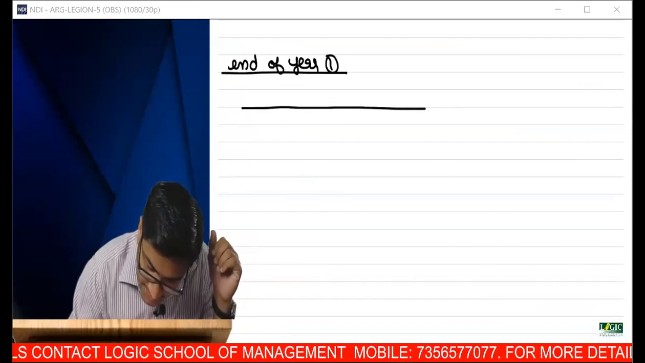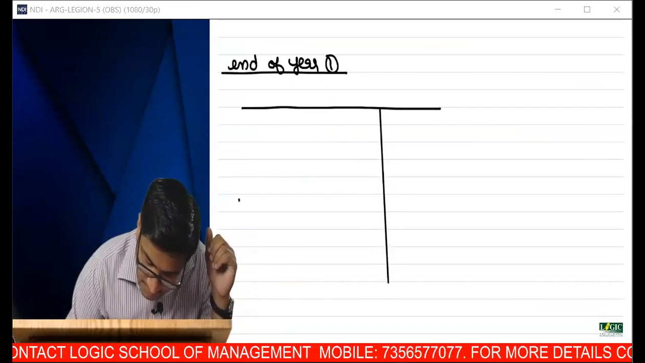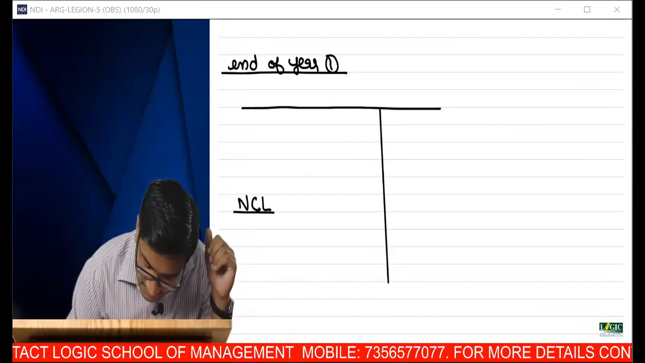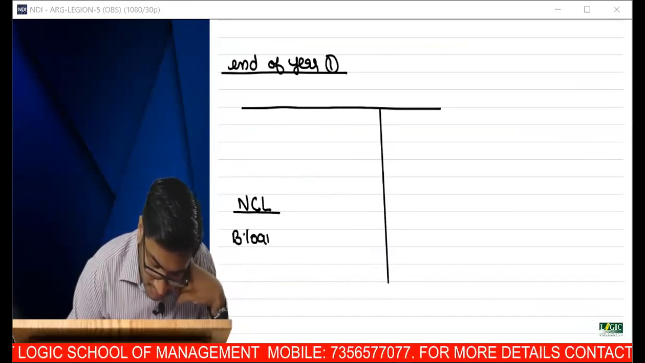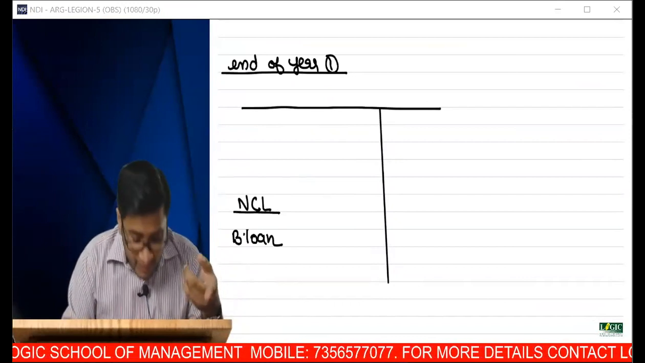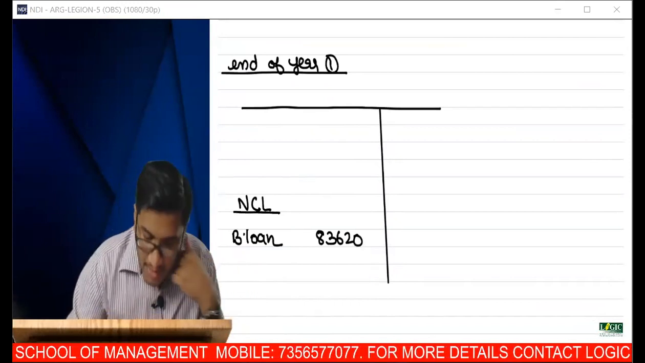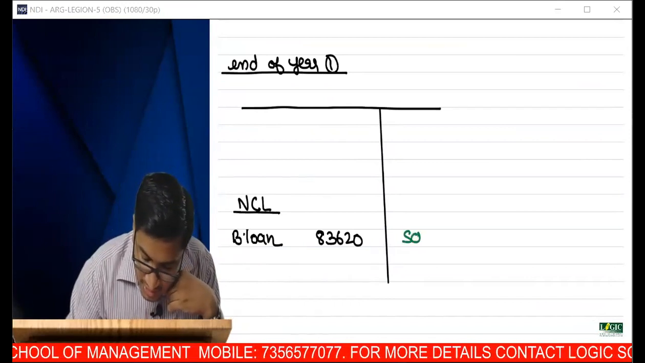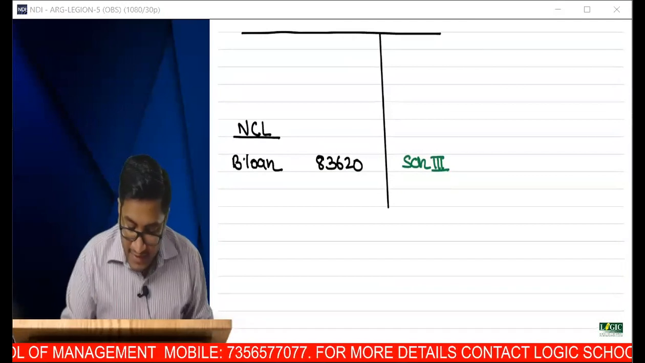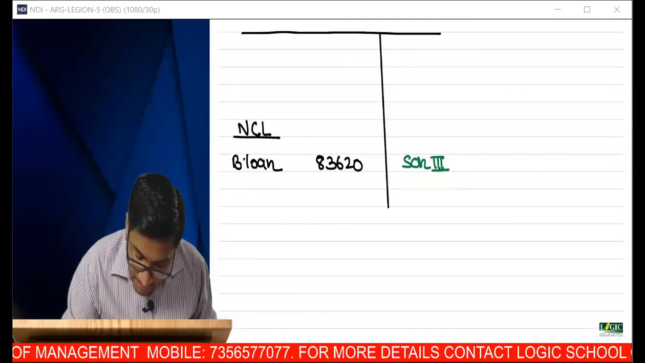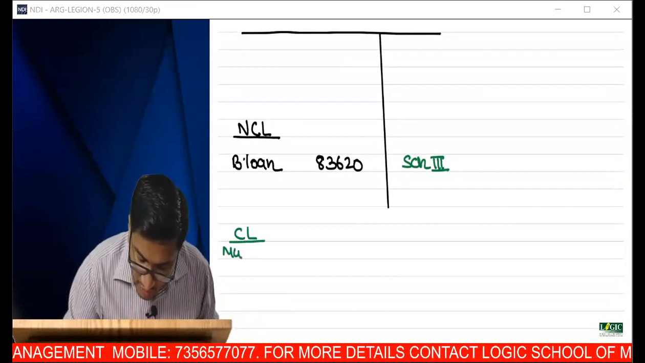If I draw a balance sheet, non-current liabilities, assume a bank loan, a term loan. How much? My closing value at the end of year 1 was 83,620. But as per the Schedule 3 format, they say that out of this, some portion should be written under current liabilities, current maturities of long-term debts.